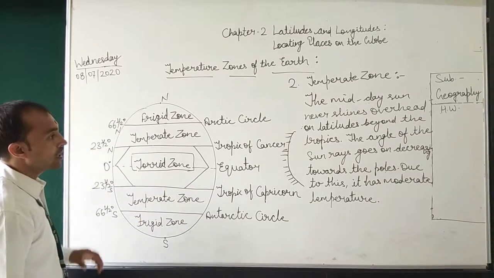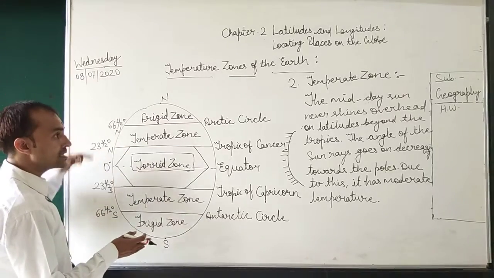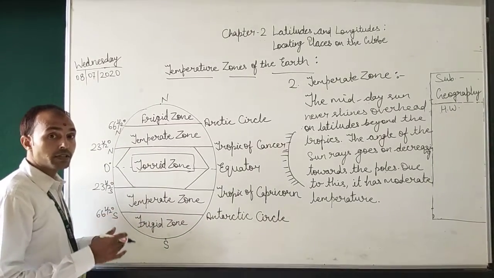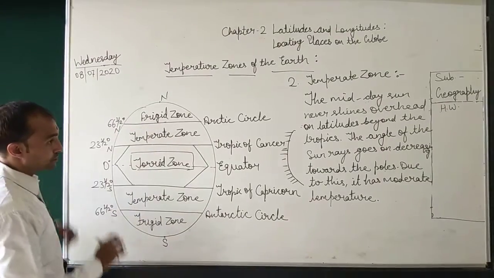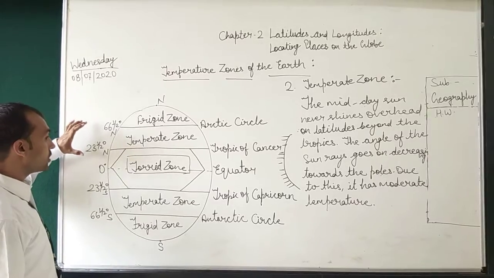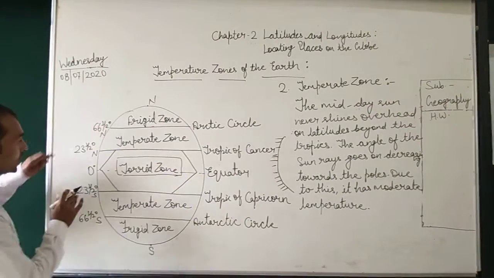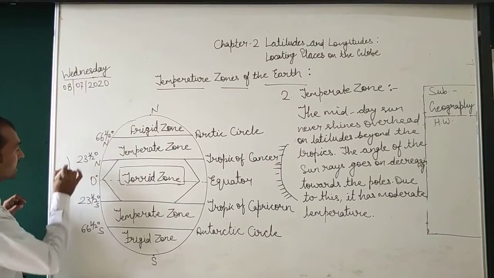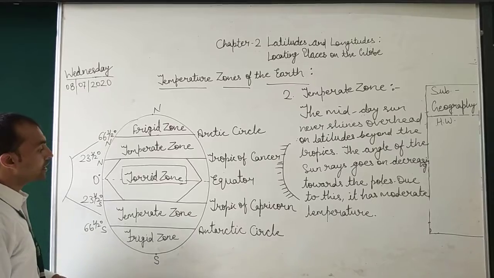What happens in that case? The midday sun never shines overhead, that means directly, on these latitudes. So the angle of the sun's rays goes on decreasing.